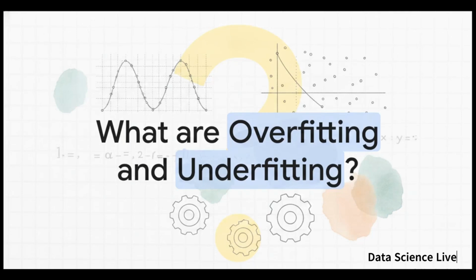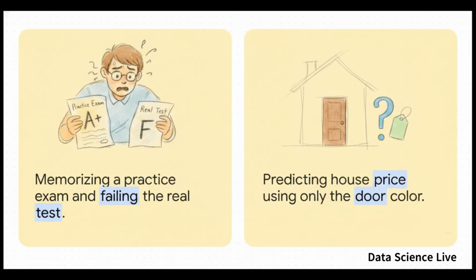But hey, even with perfect governance and completely ethical data, models can still fail purely on a mathematical level. And this usually happens in two very distinct, very frustrating ways: overfitting and underfitting. These are literal nightmares for data scientists. Think of overfitting like a student who memorizes a practice exam perfectly, gets 100%, but then totally bombs the real test because they didn't actually learn the underlying concepts. They just memorized the noise.